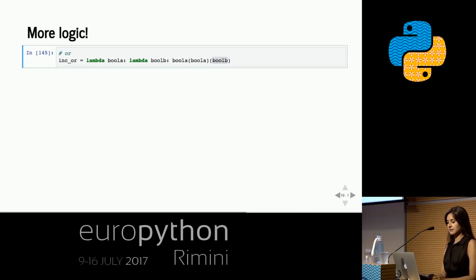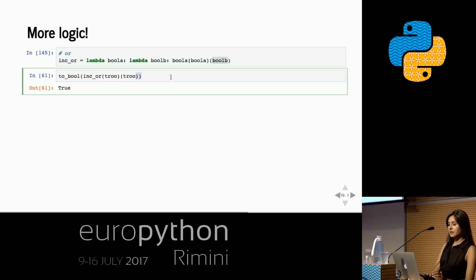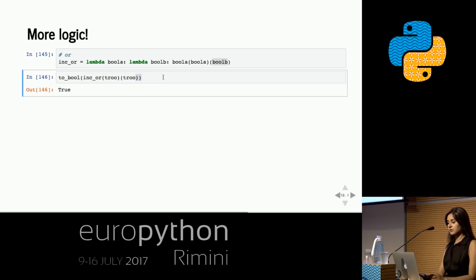Okay, let's see what happens. So I should be able to get true for this, and true for this, and this should be false. And this should be true, right? Yay!